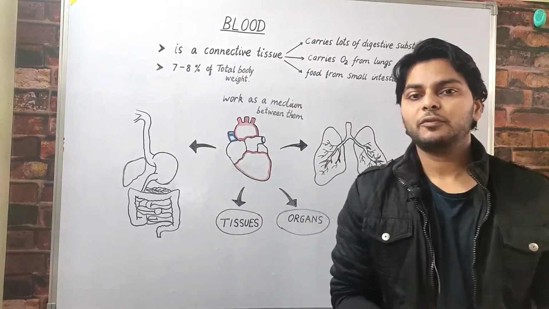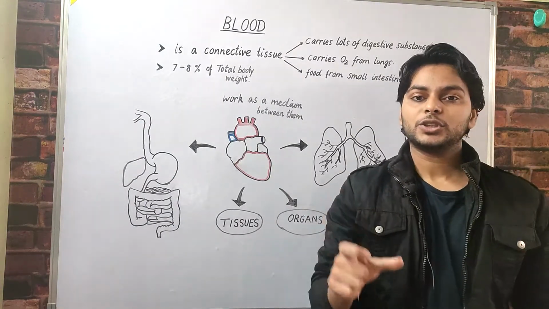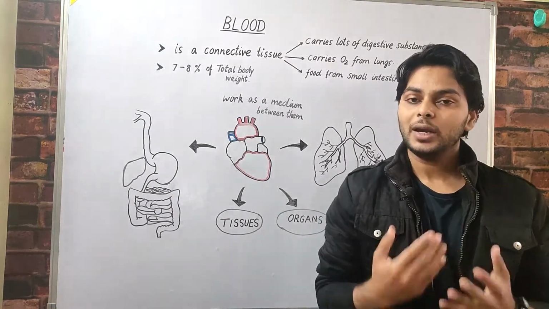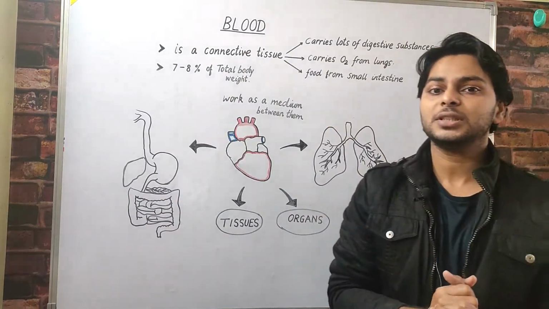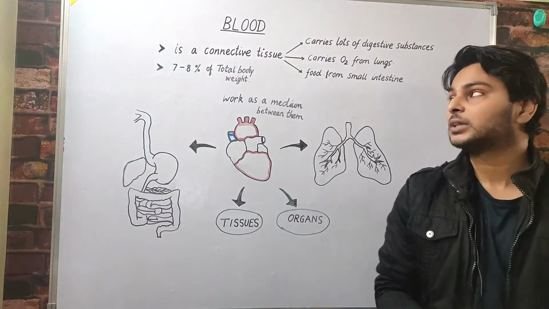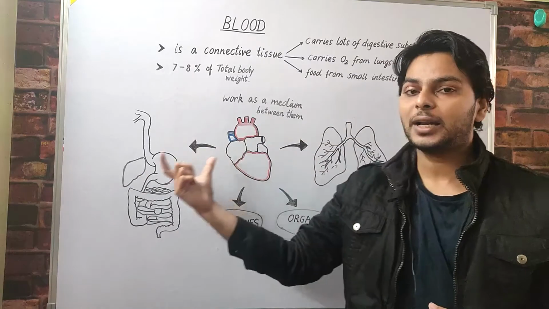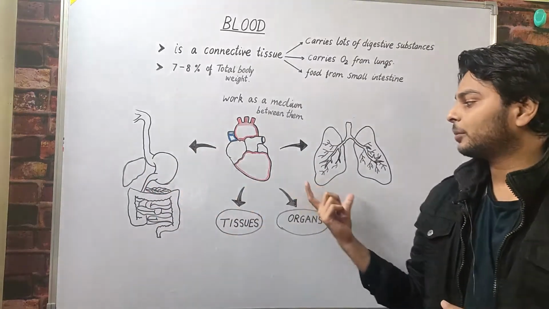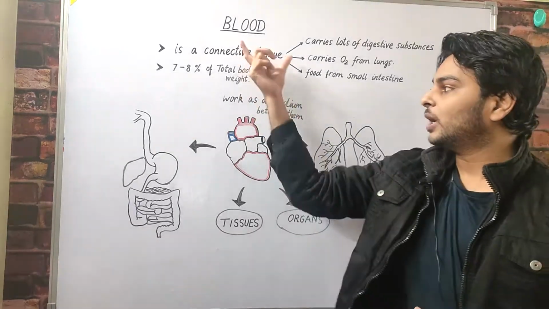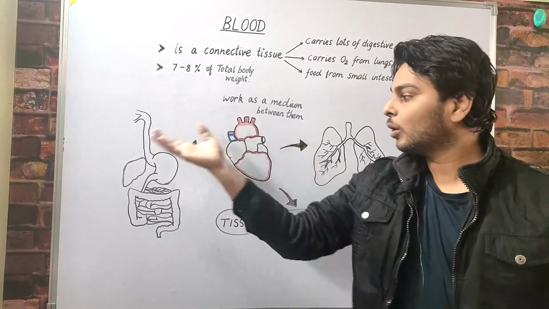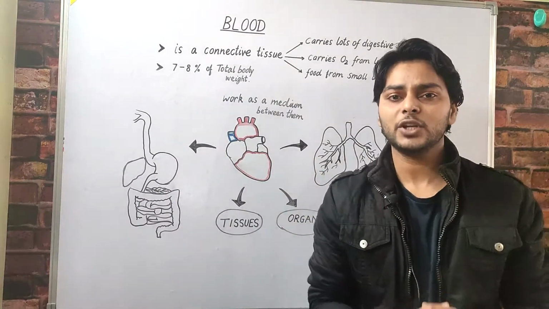What is blood? Blood is the fluid part of the circulatory system and it is called a connective tissue. Here the question arises, why is it called the connective tissue? It is called the connective tissue because it carries digestive substances, it carries oxygen from the lungs and it carries food from the small intestine. So there is a connection between the digestive system, respiratory system, tissues and other organs of the body. Blood works as a medium between all these systems, tissues and organs. That's why it is called connective tissue.